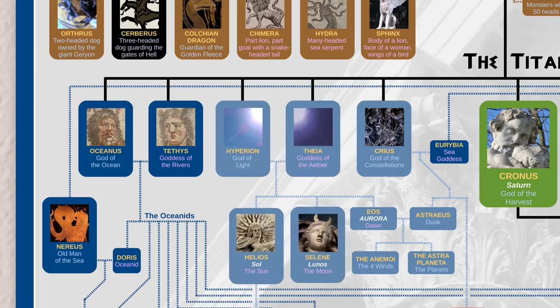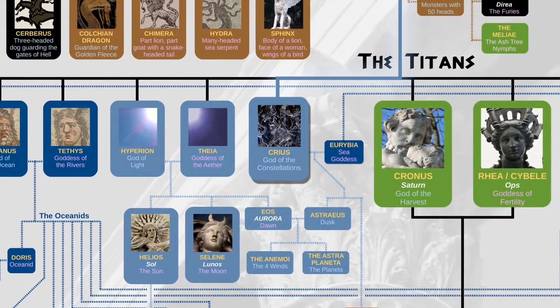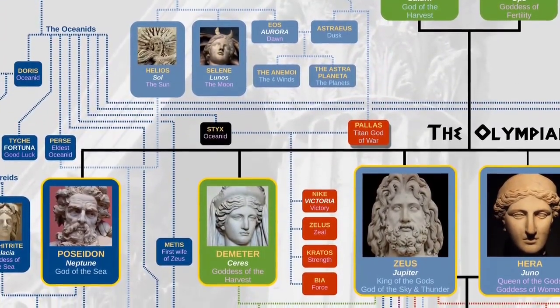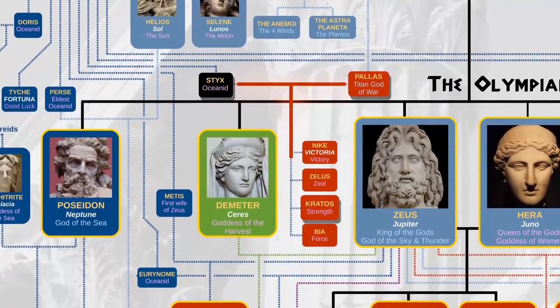At this point, I should note that some of the 12 titans are grouped together as couples, but some are not. One that is not is Creus. He married a daughter of Pontus, and from them came Pallas, the original god of war. Pallas married Styx, and together they were the parents of Kratos. In recent years, Kratos has become well known because he shows up in the God of War video game series. He had a sister named Nike, who the famous shoe company is named after.